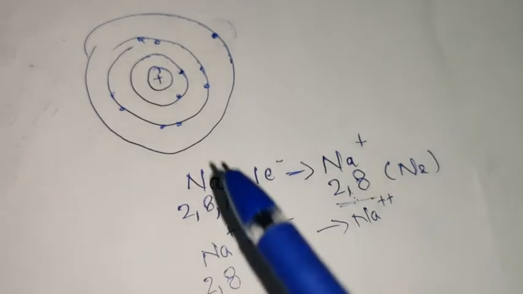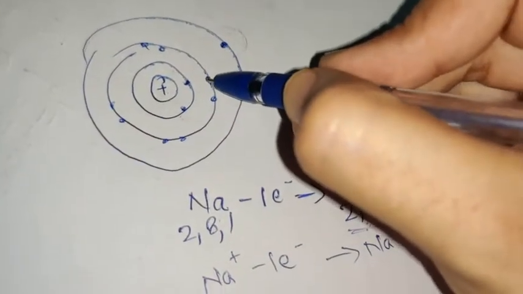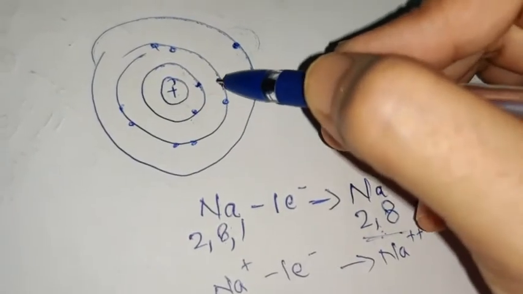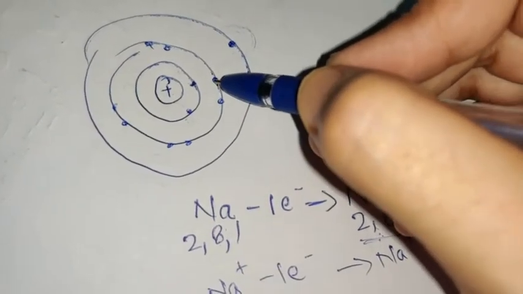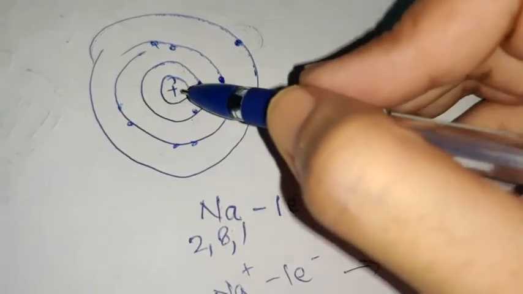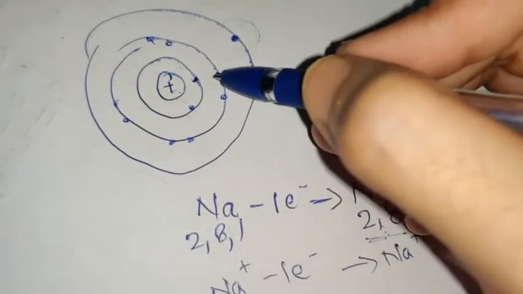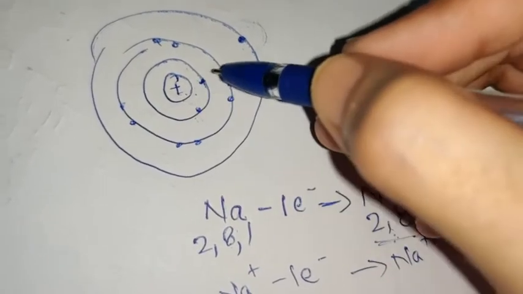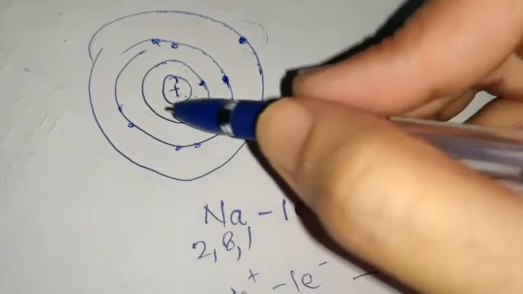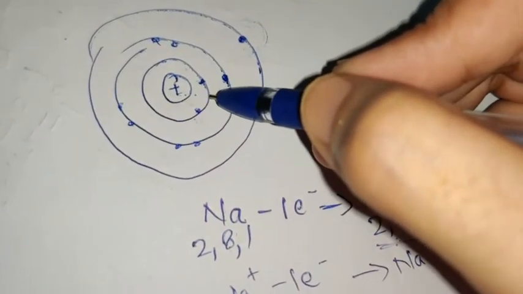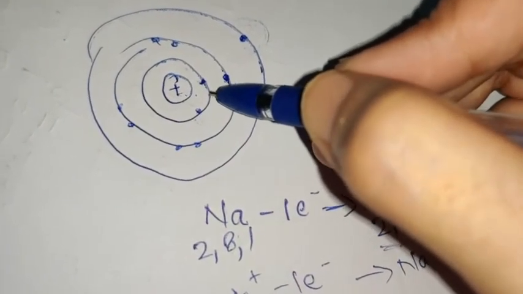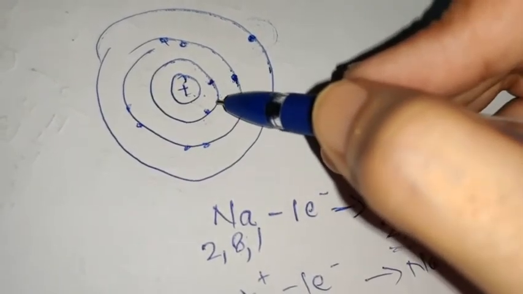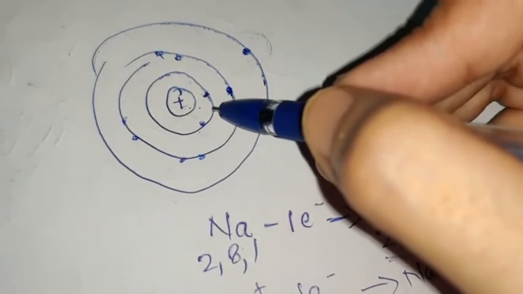Now why? Because the second electron will be removed from somewhere in this shell, any one electron from this shell, and it is stable also. Again, these electrons are held by a stronger force of attraction because this shell is comparatively near to the nucleus. Similarly, after this shell, the first shell will come, shell number 1. The chance of removing these electrons is next to impossible. So I hope it is clear.